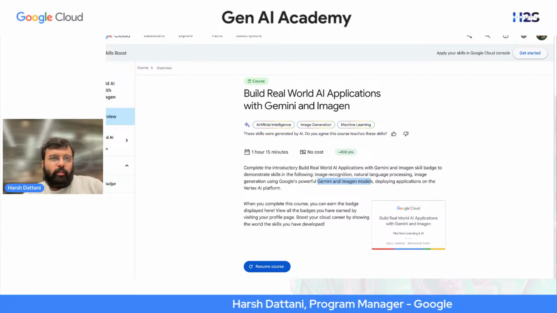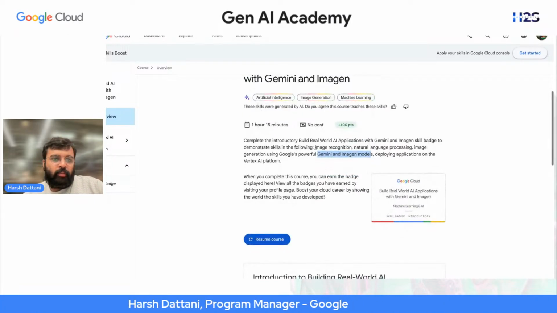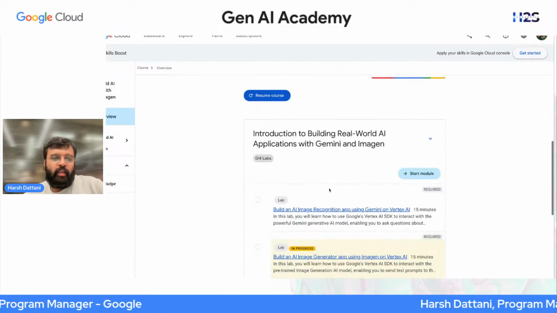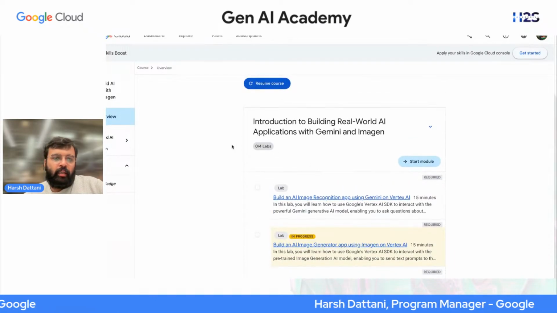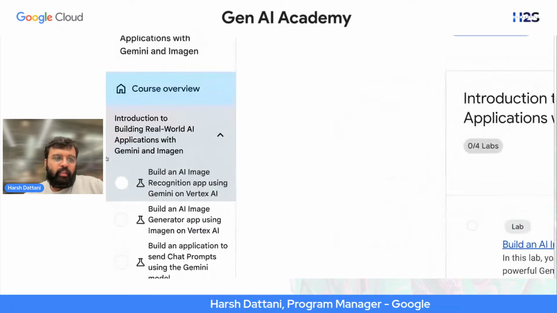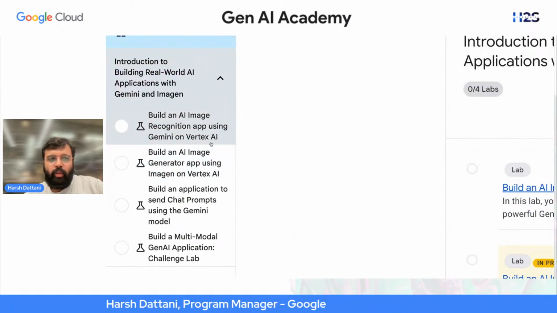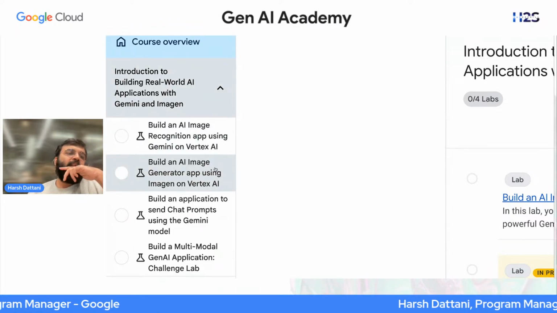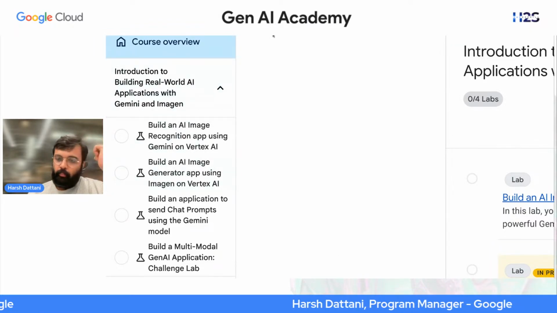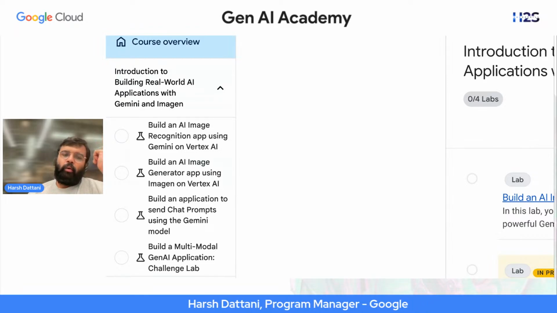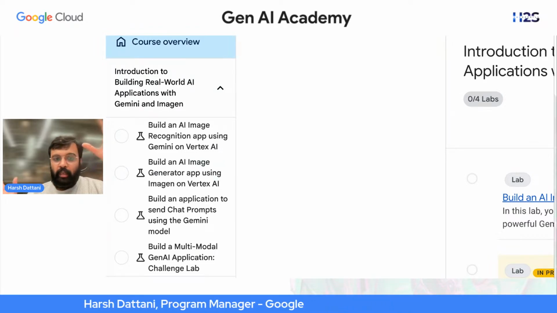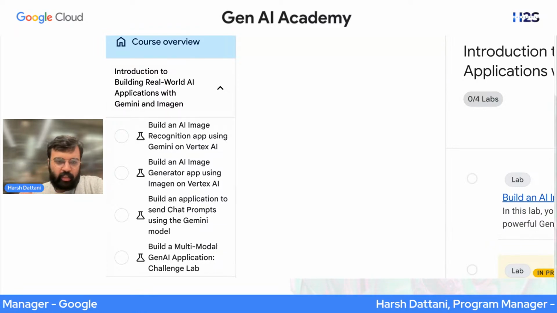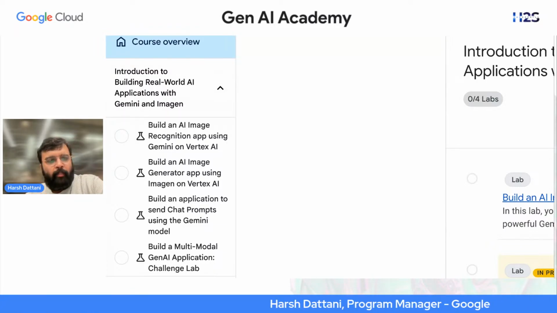Right, so now let's proceed. If you read through the description, I already told you we'll be building some real world AI applications. On the left hand side, you can see there are four modules. First one is an image recognition app. Second is an image generator app using Imagen on Vertex AI. Third is an application which can send chat prompts, basically a chat based application. And fourth is a multimodal application.